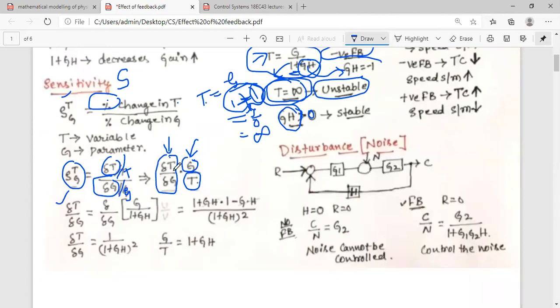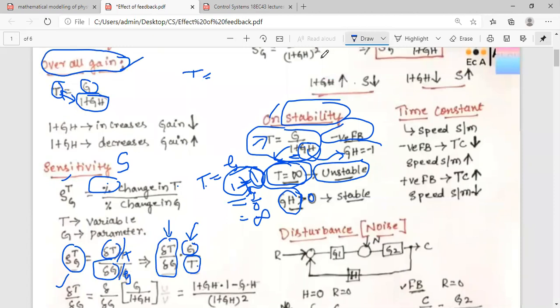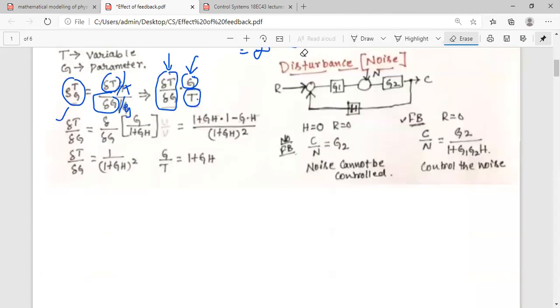Let's see the first one, delta T by delta G. We already know what T is equal to. T is given by G divided by 1 plus GH. So what is the meaning of delta by delta?